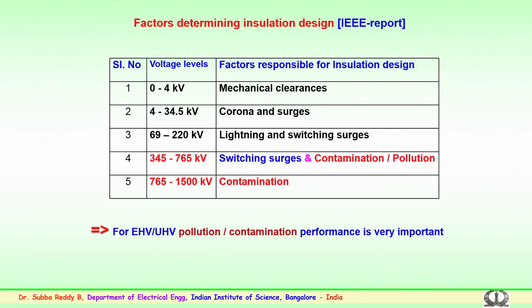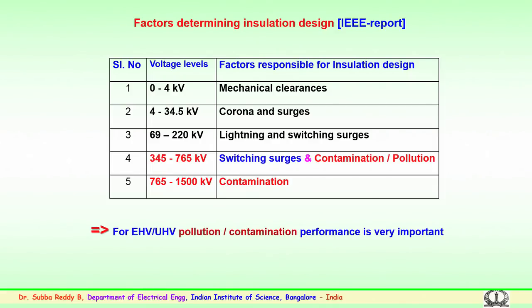Here, apart from lightning and switching surges, the contamination flashover or pollution flashover phenomenon dominates the scene, and further to 800 kV, again the major factor responsible for the design of insulation is contamination or pollution.